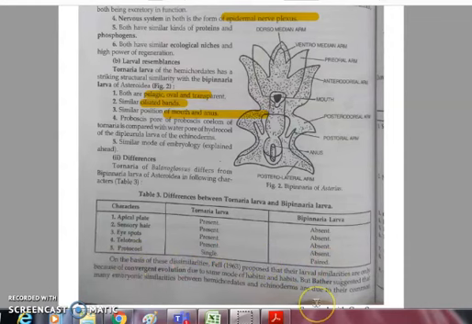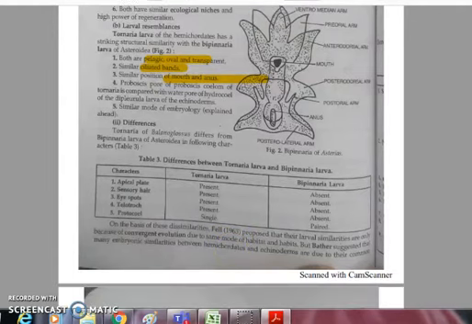So on the basis of these dissimilarities, they show that the echinoderms and Balanoglossus are not homologous, or they do not share any common ancestry. Rather, it is an example of convergent evolution. That means on the basis of habitat, they got the same kind of adaptations due to the similar kind of ecological niches they occupy, like both are marine, so they show similar adaptations, but there is nothing homologous, they are not related ancestrally.